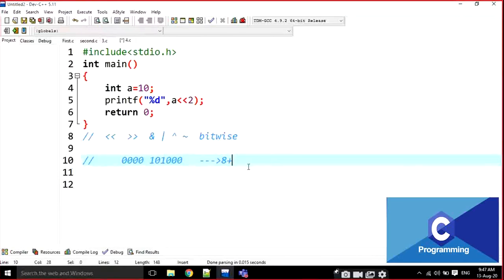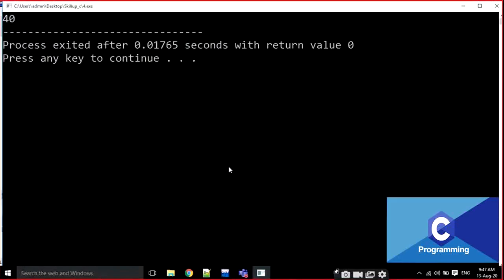2 power 5 is 32, sir. 32. 8 plus 32 is 40. The output is going to be 40 here. Okay? The output is 40.